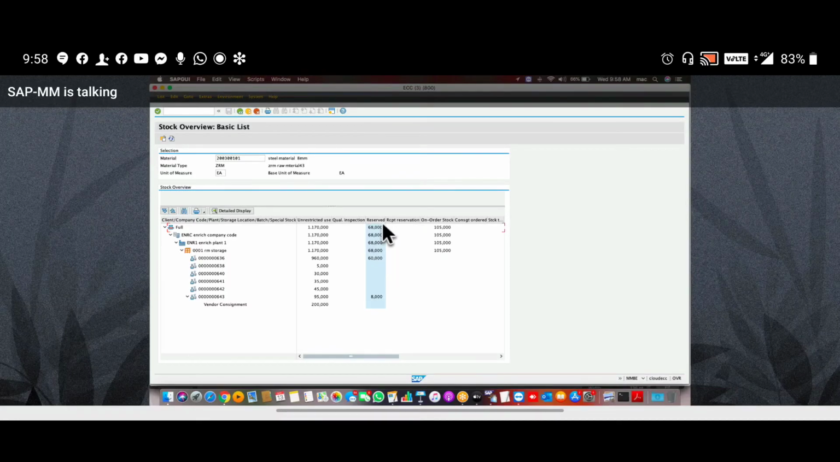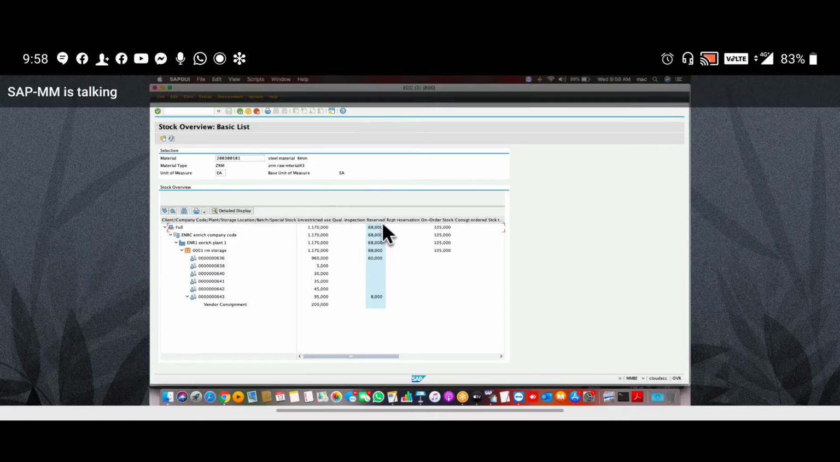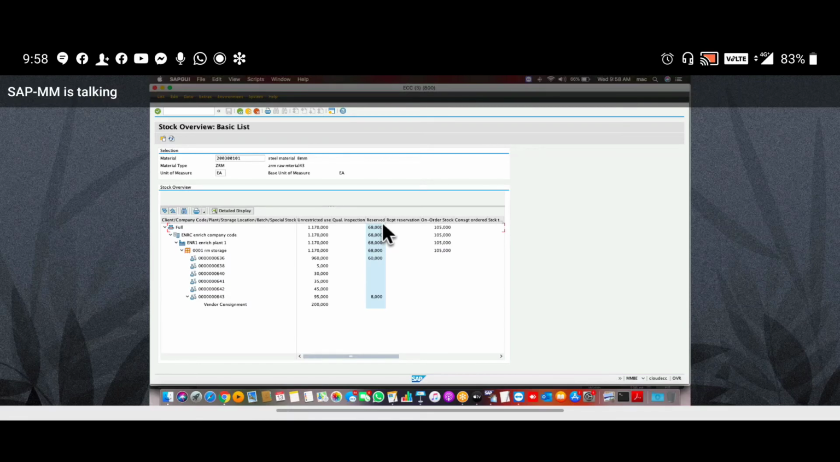If we delete at item level, then it is a temporary delete, and we can check it in the database. So it will show in the database here.